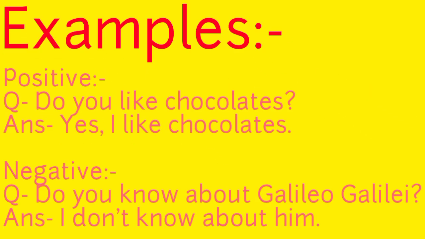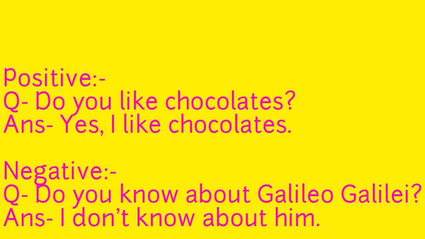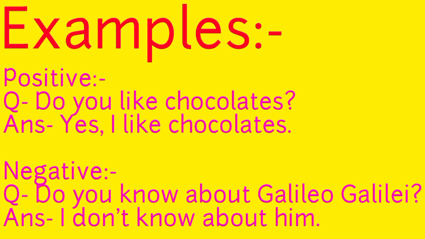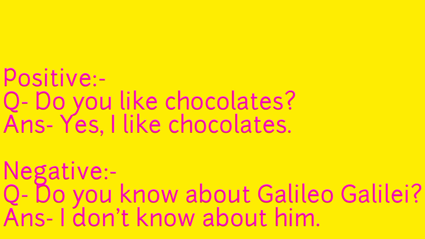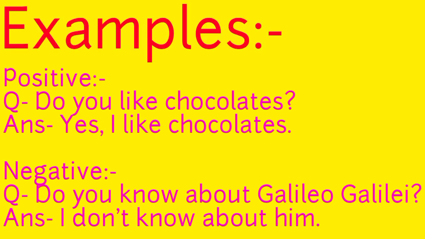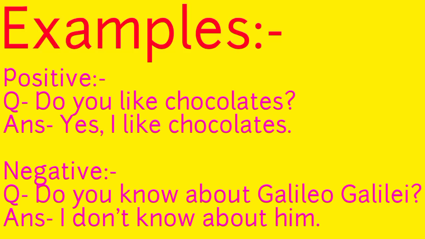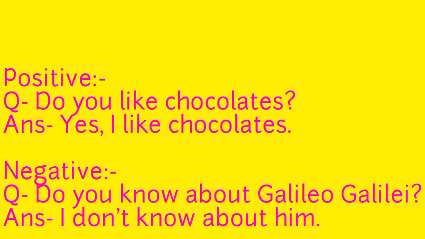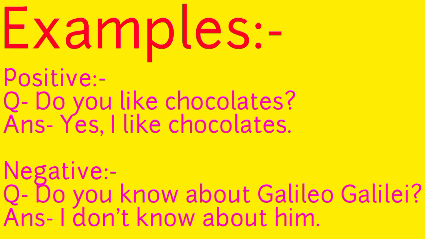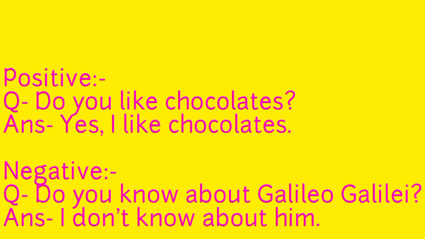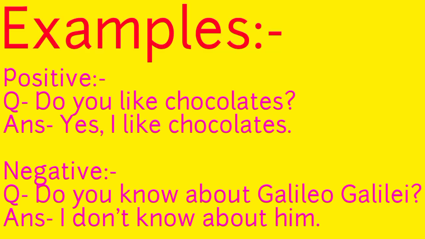So the question here is, do you like chocolates? And the answer will be, yes, I like chocolates. So when there is yes, it is a positive interrogative sentence or any positive sentence. And an example of a negative interrogative sentence: do you know about Galileo Galilei? I don't know about him. Where words like no, not, these types of words are there in the statements or answers, the full sentence will be negative. There is one more type of interrogative sentence: WH questions.